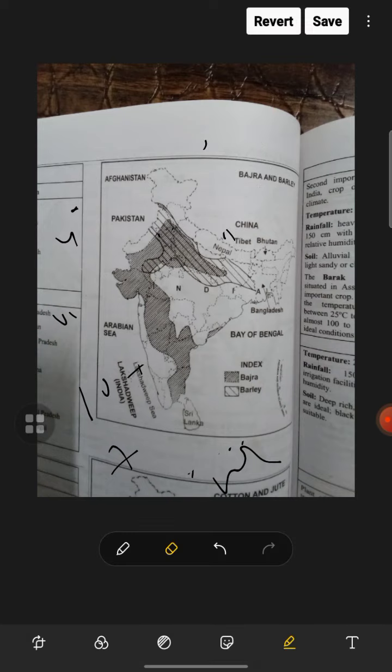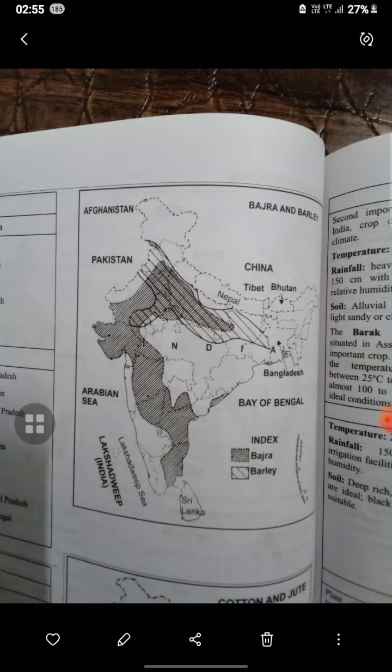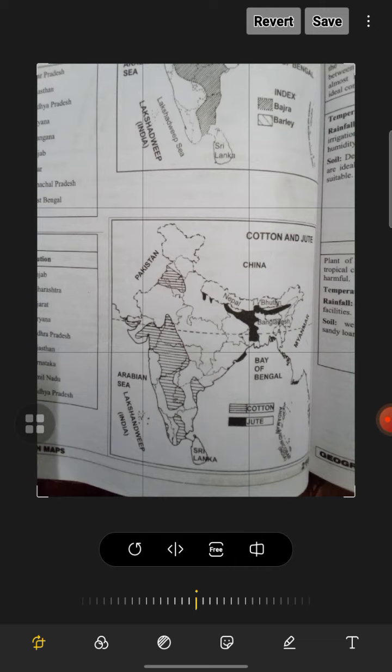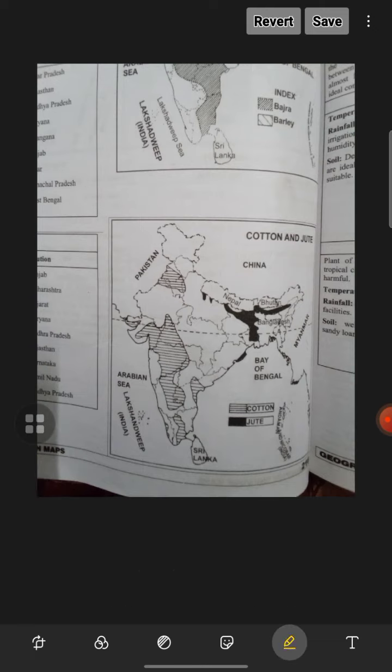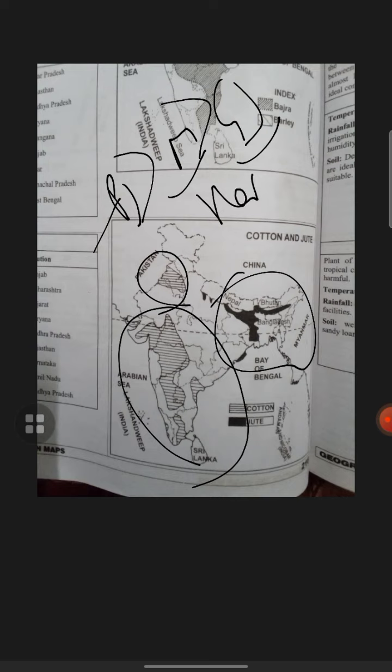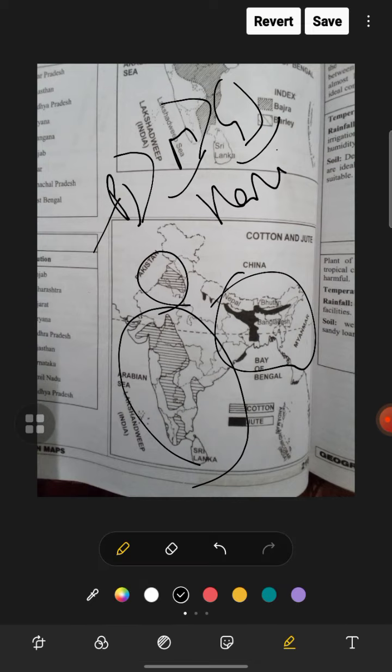Now we are going to discuss cash crops. You can see here cash crops. First of all, we are discussing cotton. You can see in the graph this whole area is for cotton. Cotton is a kharif crop again, and it's a subtropical crop: Punjab, then Maharashtra, then Gujarat, then Haryana.